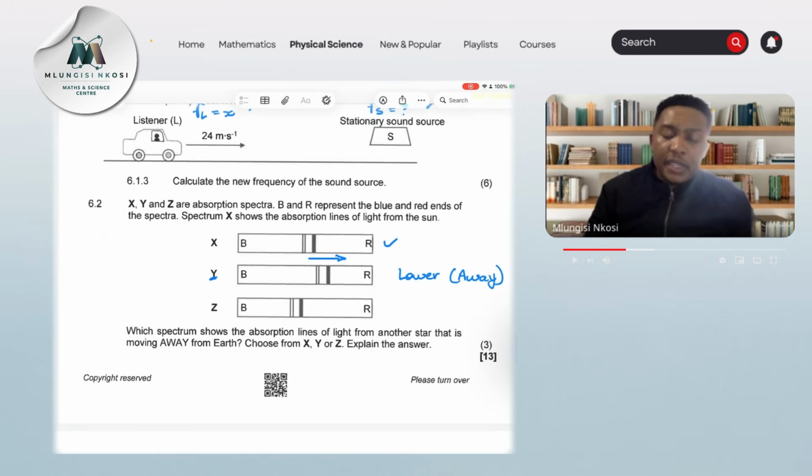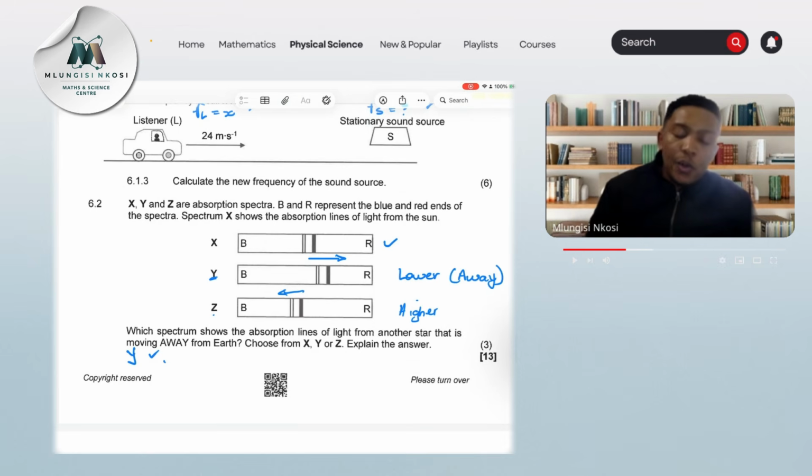And if I look at Z, this is blue shifted. So it's moving more towards the blue end. Those are higher frequencies. Okay, so it means that must be for a star that's moving towards us, right? Now they say which spectrum shows the absorption lines of light from another star that is moving away from the Earth, right? And they say choose from X, Y, and Z and explain the answer. Right, so I am definitely going to say it is Y. So that's our first mark there.